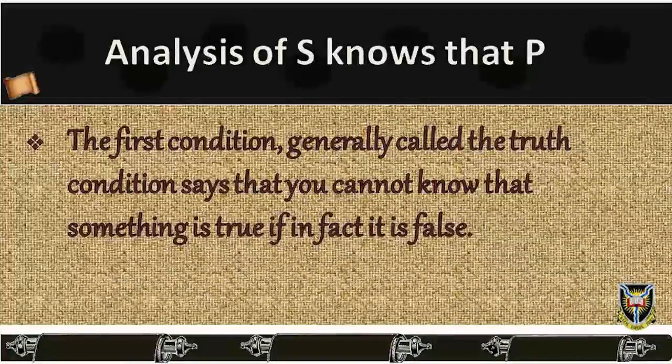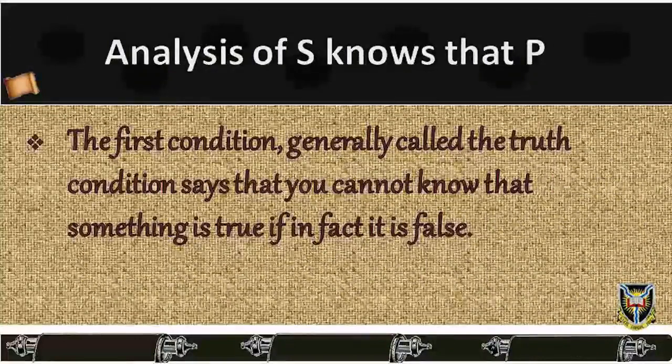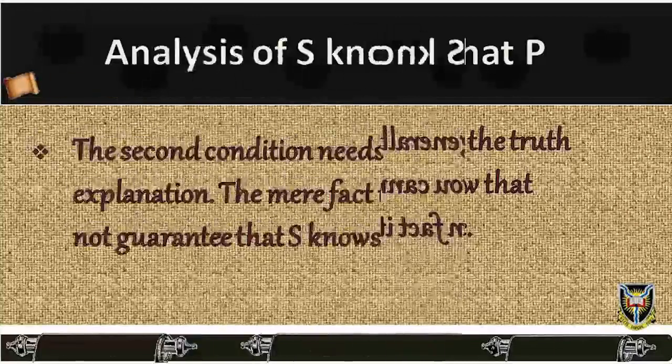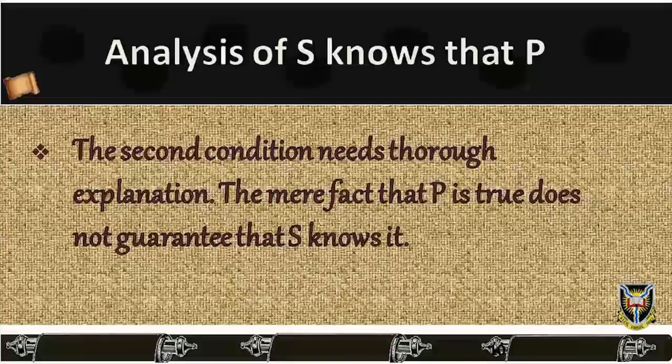Analysis of S knows that P. The first condition, generally called the truth condition, says that you cannot know that something is true if in fact it is false. So if you are to know that P, then P must be true. The second condition needs thorough explanation. The mere fact that P is true does not guarantee that S knows it. There must be some connection between S and P.